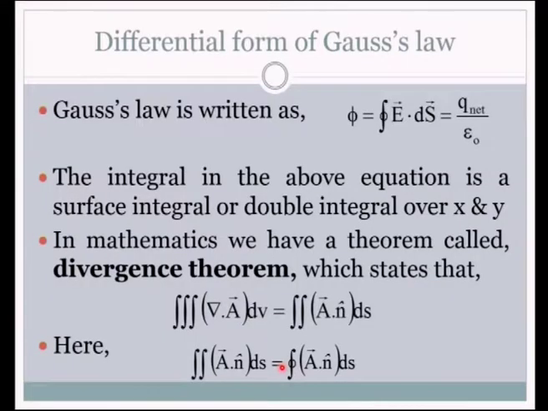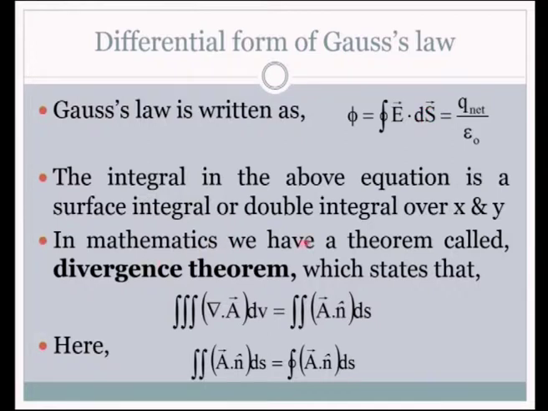Before I move on to the typical application of the Gauss law, one more form is there for Gauss law. It is called the differential form of Gauss law. Let us see what it is. Gauss law is written in this form. Just now we have learnt it. The integral in the above equation is a surface integral or a double integral over x and y. Why x and y? Because it is an area. Along x and along y we have to integrate. That is the meaning of this integral. It is a double integral because it is ds, the area is there.